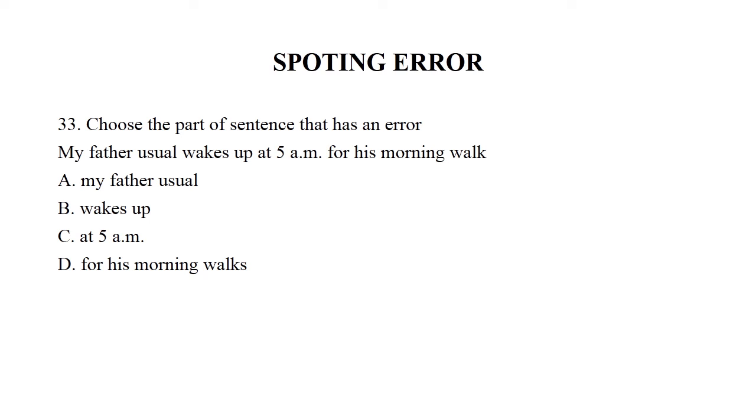Now spotting error. Question number 33. Choose the part of the sentence that has an error. My father usually wakes up at 5 a.m. for his morning walk. We have four options again. My father usually. Wakes up at 5 a.m. For his morning walks. So the right answer is my father usually.